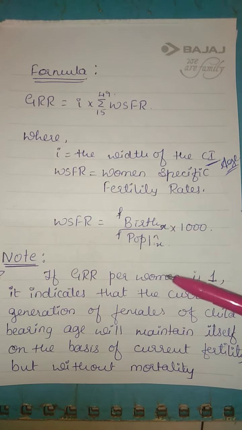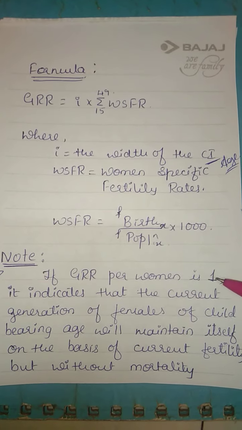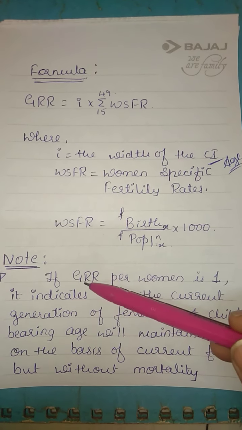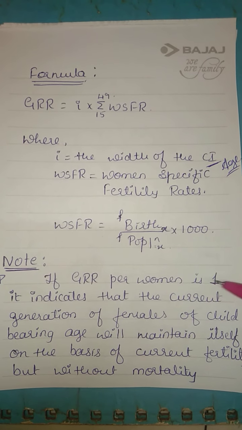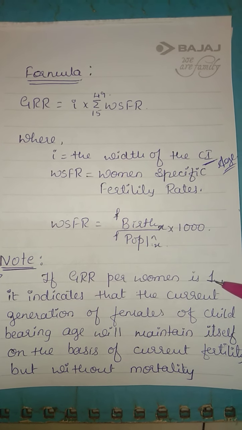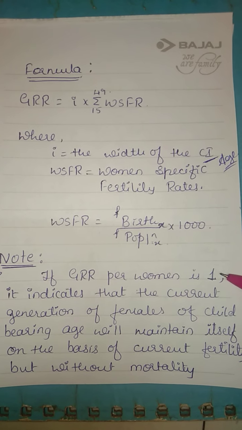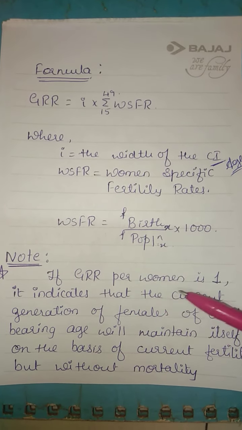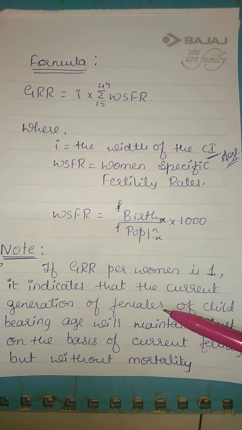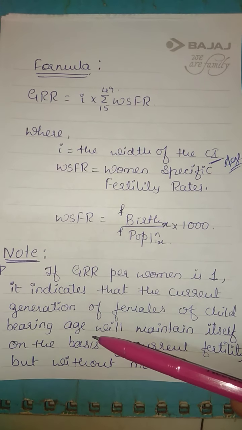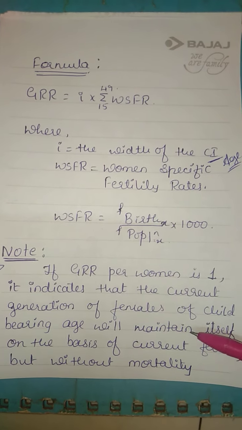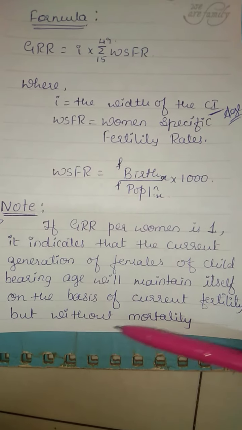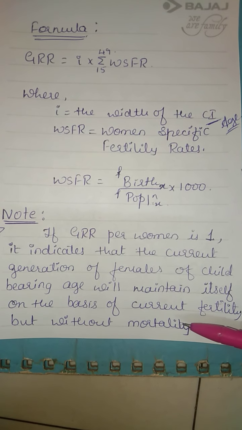If GRR per woman is 1, that is, if we calculate GRR for the given data and we get an answer equal to 1 or approximately 1, what does it indicate? It indicates that the current generation of females of childbearing age will maintain itself on the basis of current fertility but without mortality.